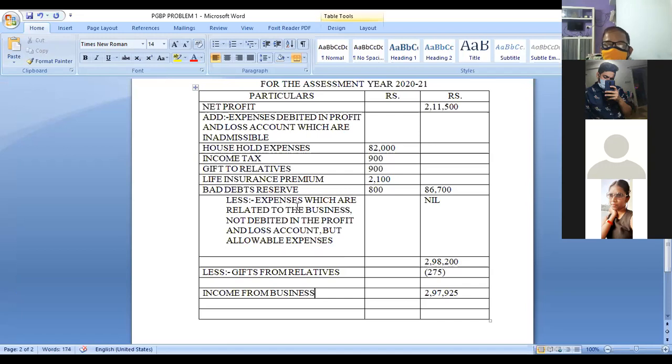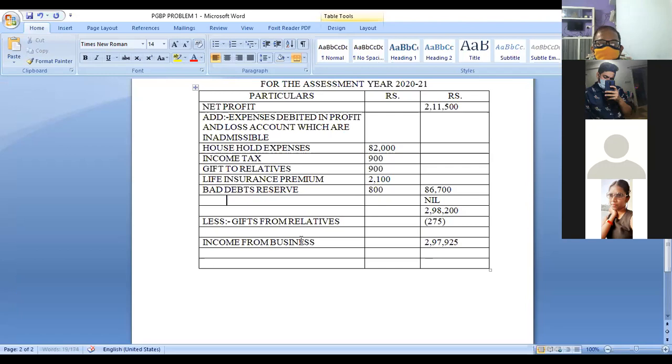So we don't have the expenses which are related to business not debited to the P&L account. Now this is not required actually. I'll remove this one because nothing is there. So you should remember that table, the schedule. Unnecessarily using this one. So we'll remove this. This is not required. This is how to calculate income from business.